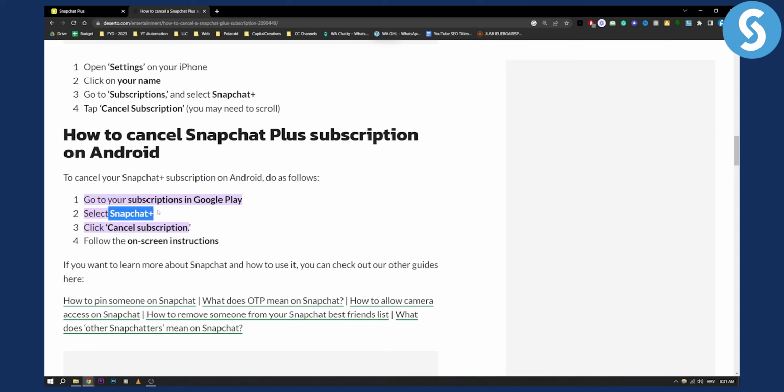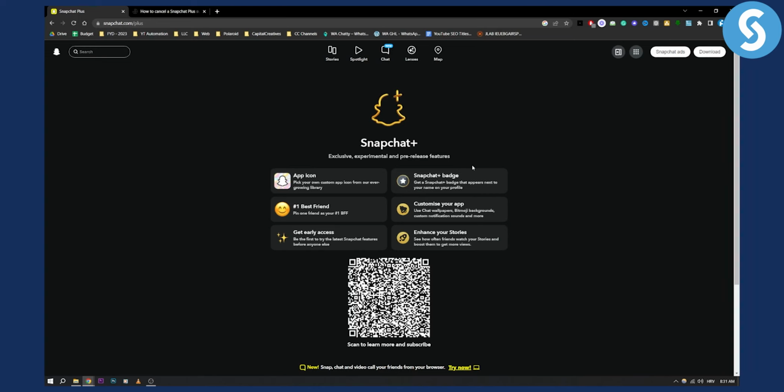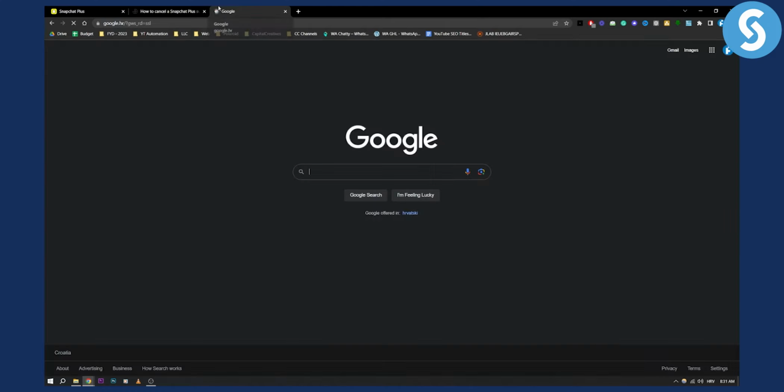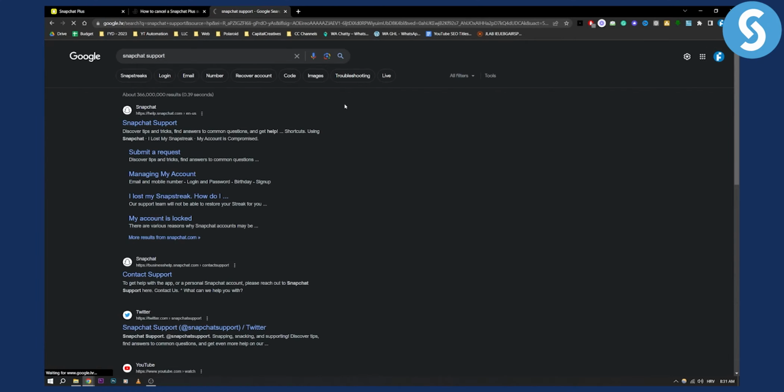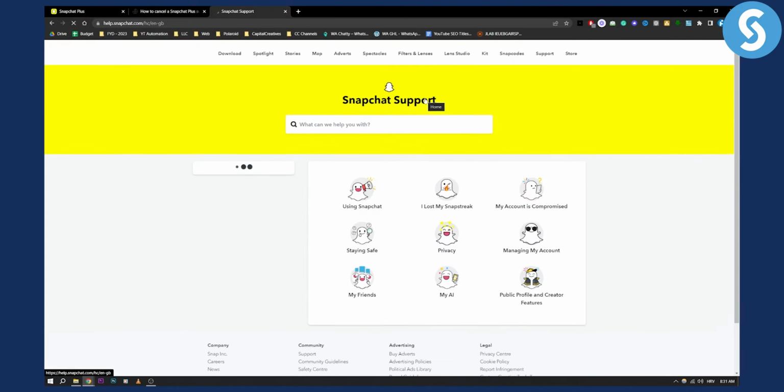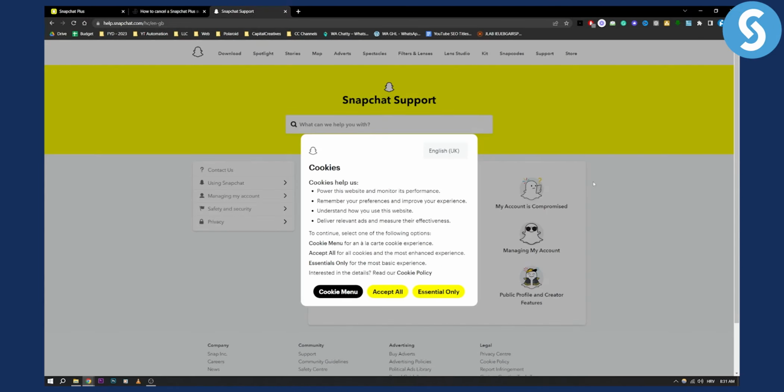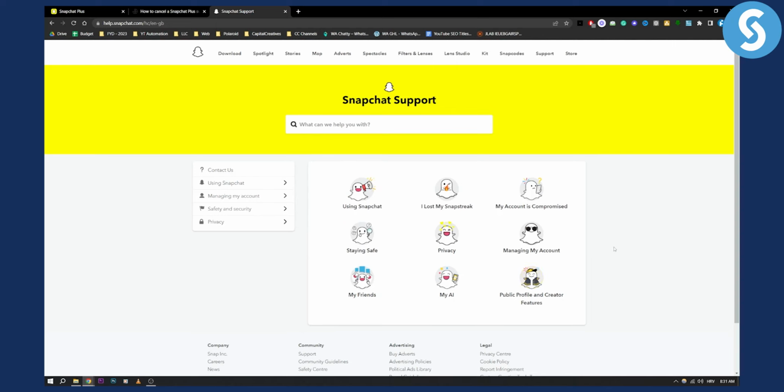Now if for some reason you don't have any of this, you can go and just contact the Snapchat support. Now all you have to do is just go to Google, and then what you can do is just type here Snapchat support, and then as you can see here you can go to the Snapchat support and basically go and contact the Snapchat support. So that's pretty much how you can go and cancel Snapchat Plus subscription.